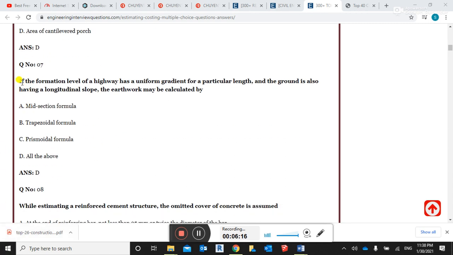Question number 7. If the formation level of the highway has a uniform gradient for a particular length and the ground also has a longitudinal slope, the earthwork may be calculated by the mid-section formula, the trapezoidal formula, or the prismoidal formula. These three formulas are used in highway calculations with a uniform gradient.